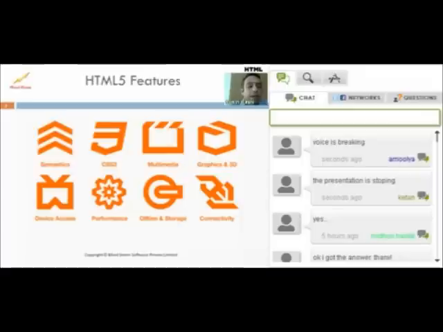Then we are going to break down into some of these in further detail in terms of demos and code. So let's look at semantics. By semantics, what HTML5 brings to the table is a set of newer tags, a set of simplified tags. Your doctype and the HTML tag right on top becomes extremely simple. They've also released several other tags which we'll see in a while for navigation. So that brings up a good structure to your page. CSS3.